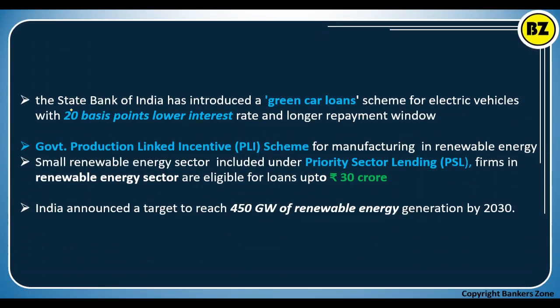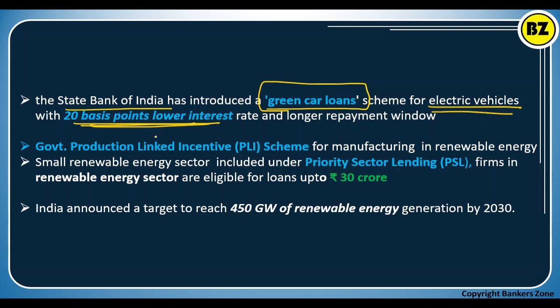Now see, the State Bank of India, SBI, has introduced the green car loan. What is the green car loan? Basically this is the loan for electric vehicles or electric cars. If you are purchasing one, you will get it. What is the benefit? The interest rate will be less by 20 basis points. Remember, what is 20 basis points? It is 0.2%. For example, if the rate of interest for my petrol car is say 7%, I will get 6.8% only if I am purchasing a green car, for example the Nexon EV.